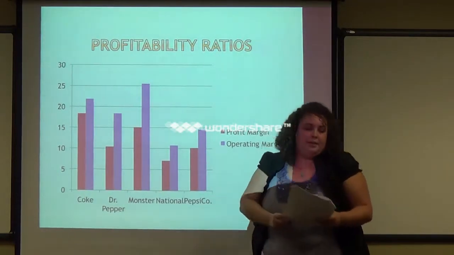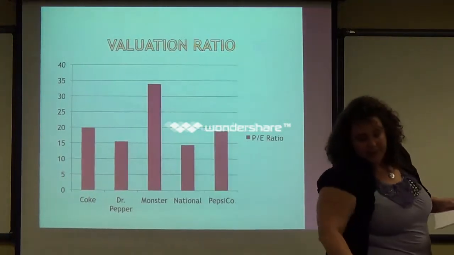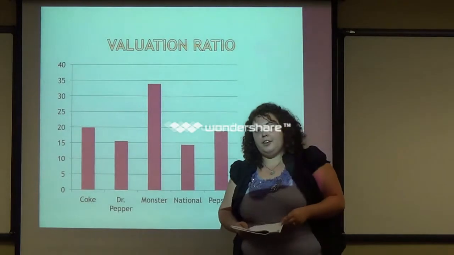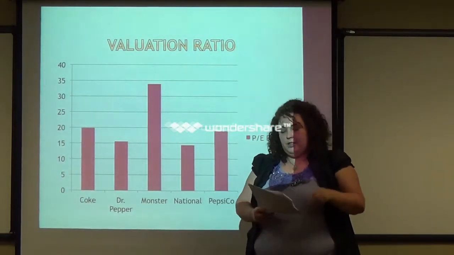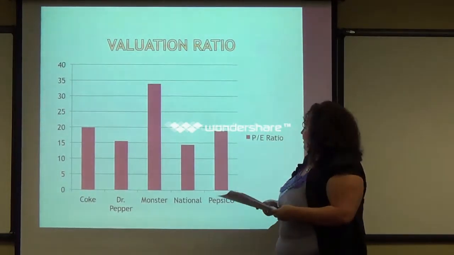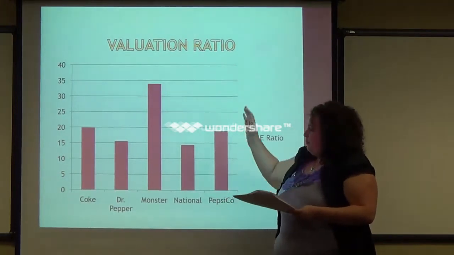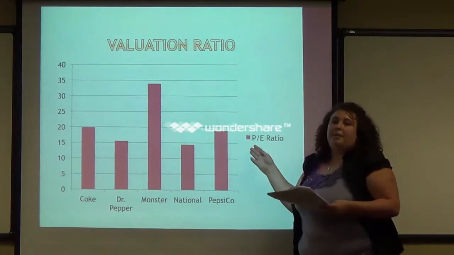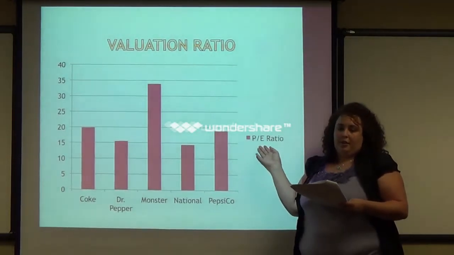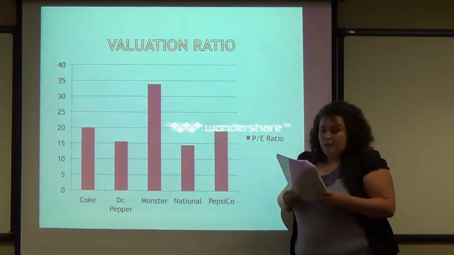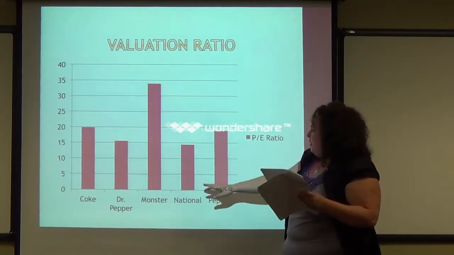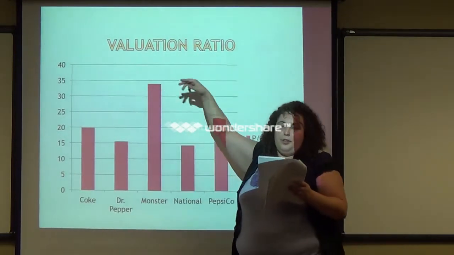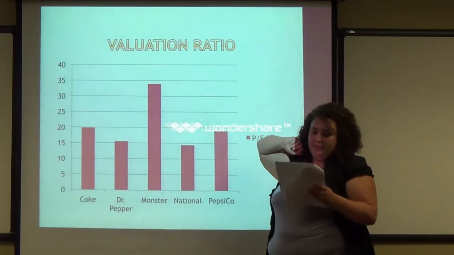Okay. Next we have valuation ratio. Valuation, like I said earlier, was what the market values this stock at. What the market thinks that the company should be doing in the future. So this is going to be your PE ratio, which is price to earnings ratio. Monster is dominating, as you can see, with a 33.89.